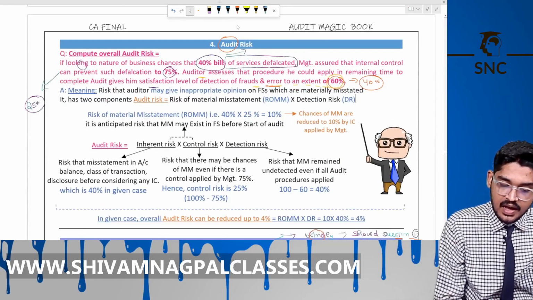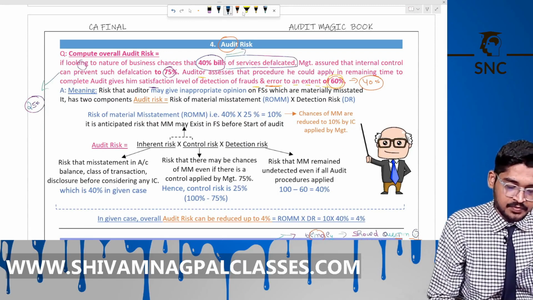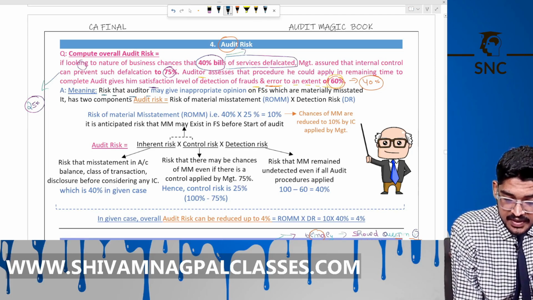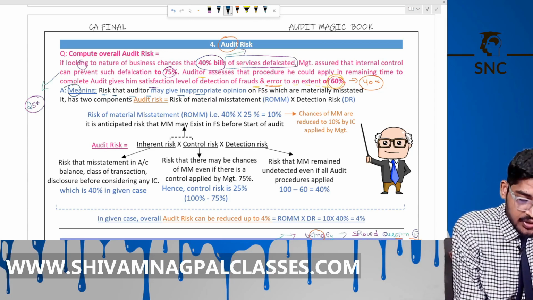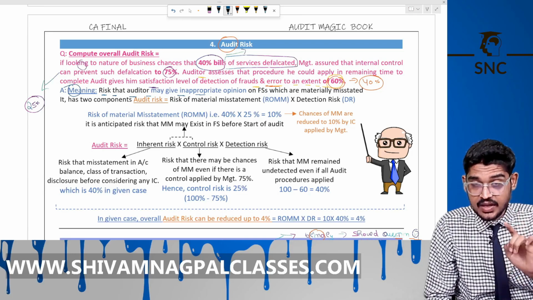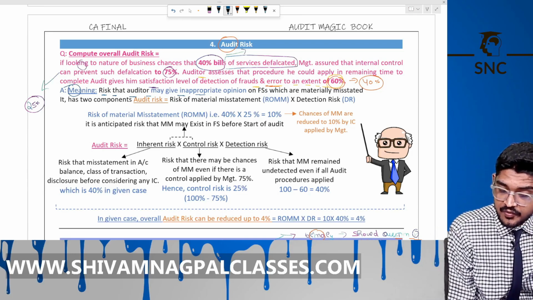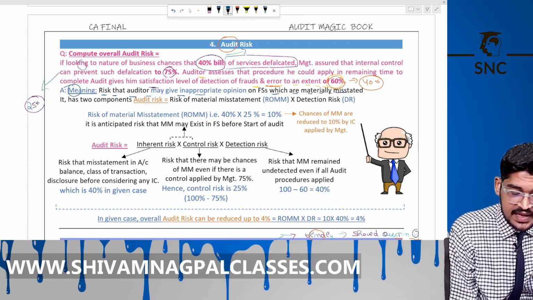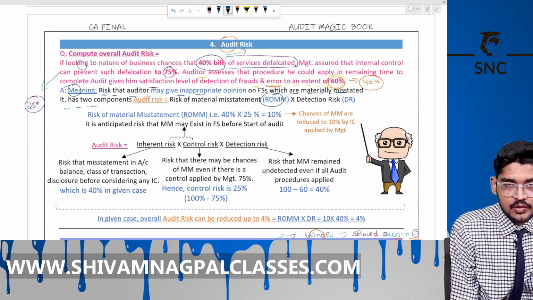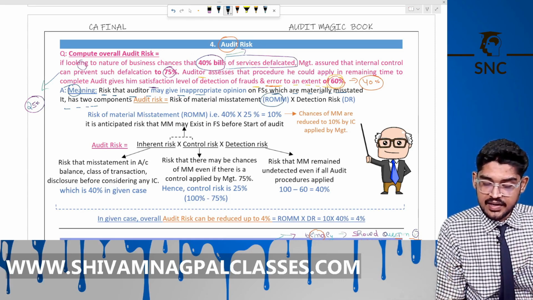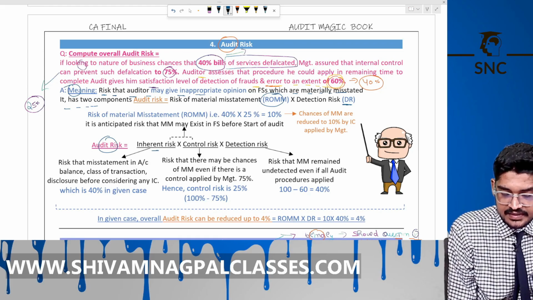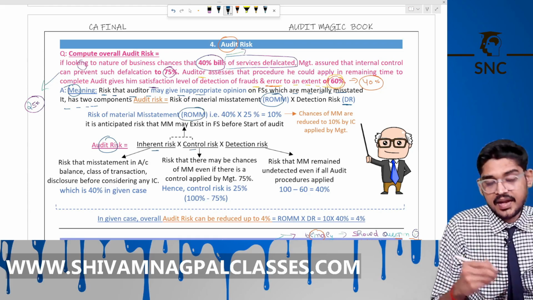Okay, now come to our question in our magic book. See this, how to present this answer in the exam. What is the meaning of the audit risk? It is the risk that the auditor may give an inappropriate opinion on the financial statements which are materially misstated. So it has two components. One is the ROMM that includes the IR into CR, and then into the detection risk. So audit risk equals IR into CR, which becomes ROMM, into DR.